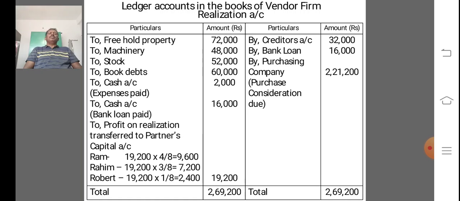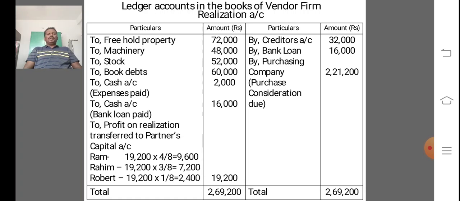Finally, the credit side total is 2,69,200 and the debit side difference is 19,200. The 19,200 is treated as profit on realization account, transferred to partners' capital accounts on the basis of profit sharing ratio.